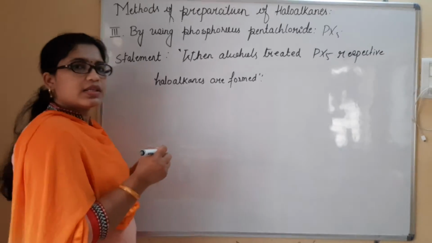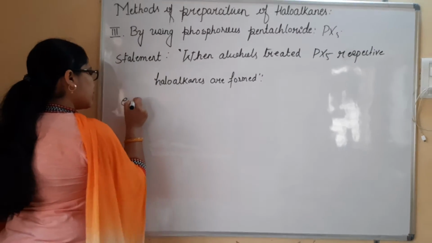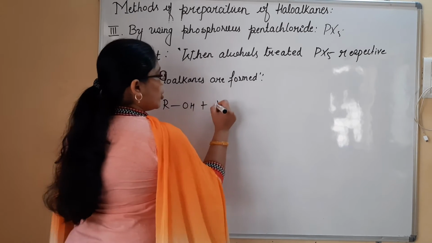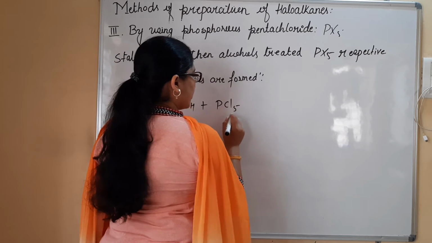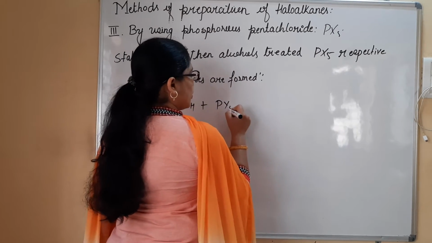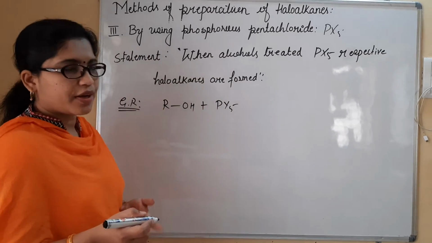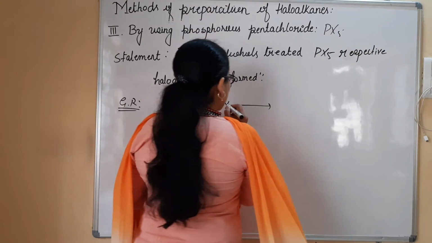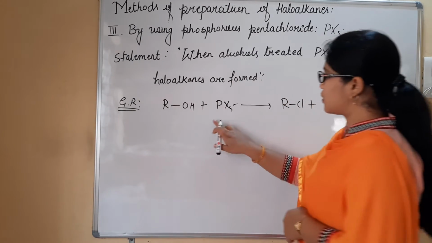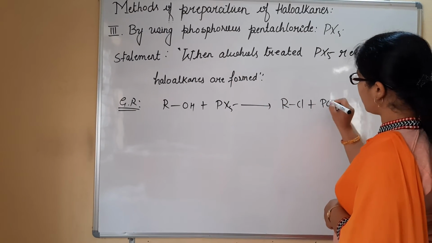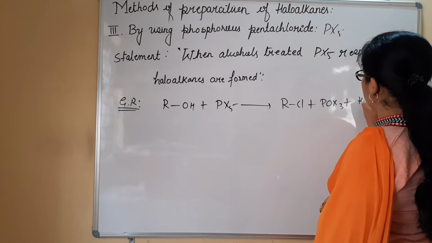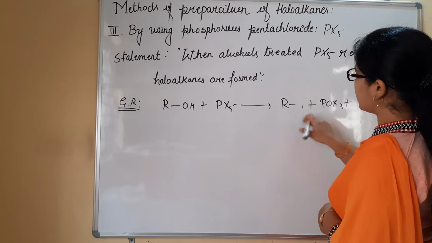So let me consider the general reaction. How to write the general reaction? I have an alcohol ROH. I am going to treat it with PCl5. Directly let me consider PX5; later in the example let me consider PCl5. Here I will be writing RX plus POX3 plus HX.